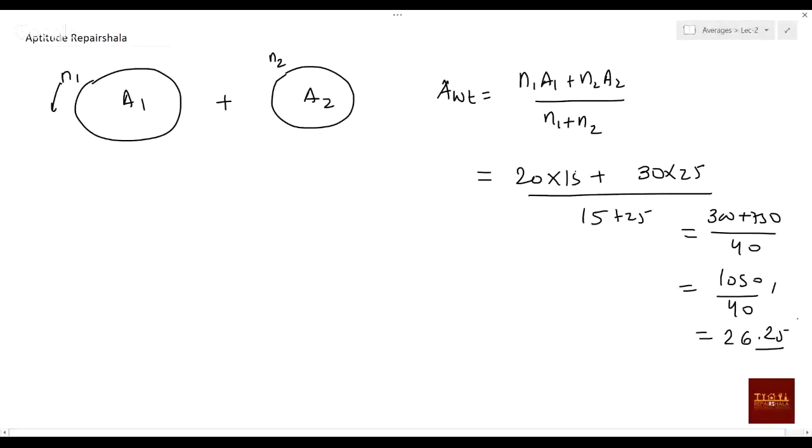Okay. Now in this one, think about it. By this way, it will be a little difficult to find that. So what you can actually do is, suppose first there was one group with average 15 and another group with average 25, right? How many numbers are there? You can say this one had 20 numbers and here 30 numbers. And now you have to say what the average will be.